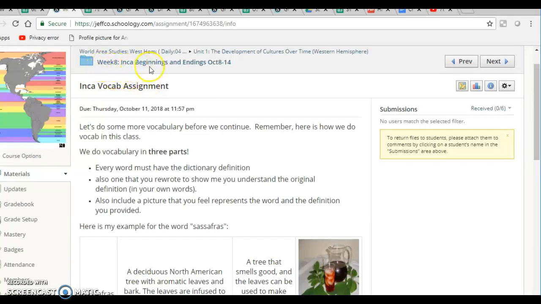Week 8, Inca Beginnings and Endings, October 8th through 14th. Inca Vocab Assignment, due Thursday, October 11th, 2018 at 11:57 p.m.